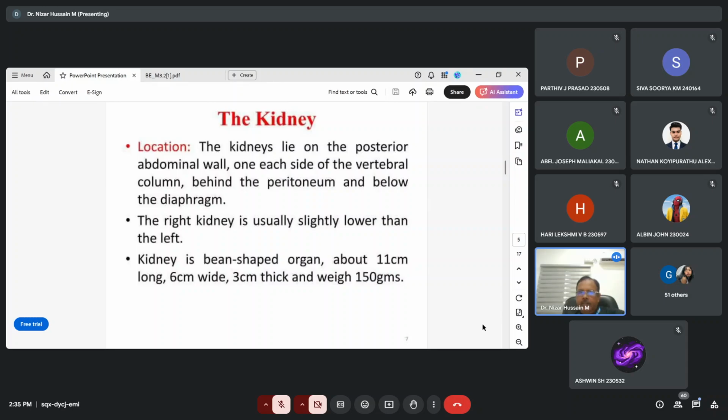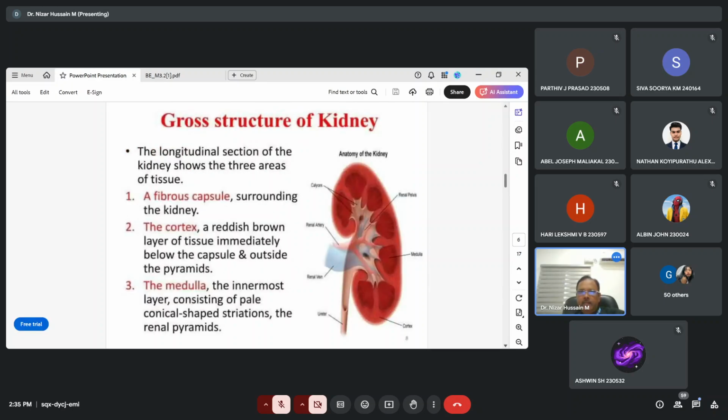Then the kidney, as you know, is a bean-shaped organ, about 11 centimeters long, 6 centimeters wide, and 3 centimeters thick, and it weighs only about 150 grams. This is the overall idea about the kidney, and the right kidney is usually slightly lower than the left one. This is the general idea about the kidney, and now the gross structure of the kidney.